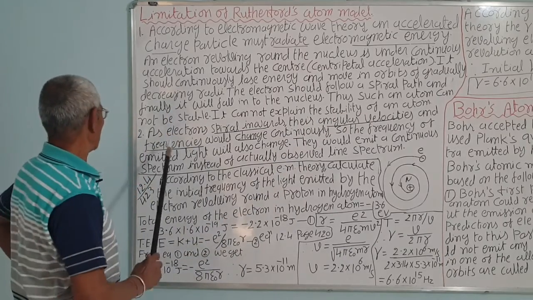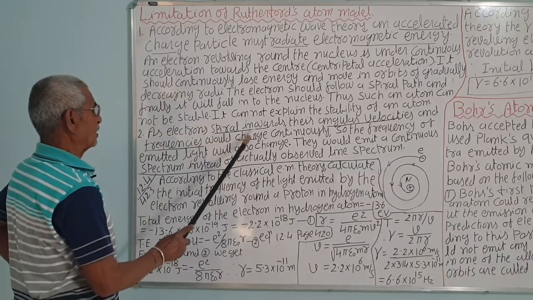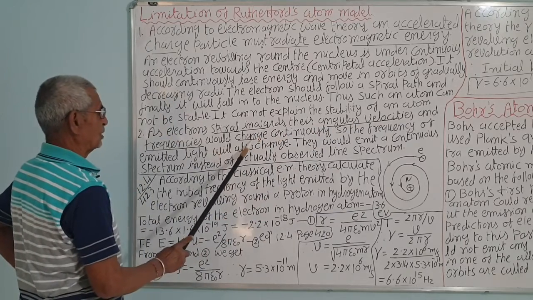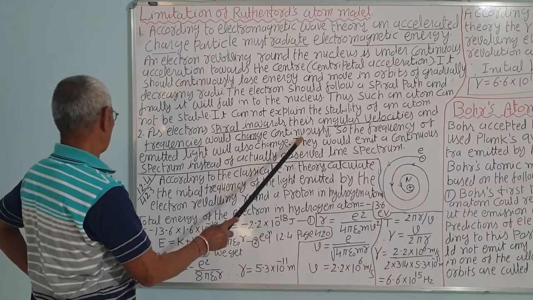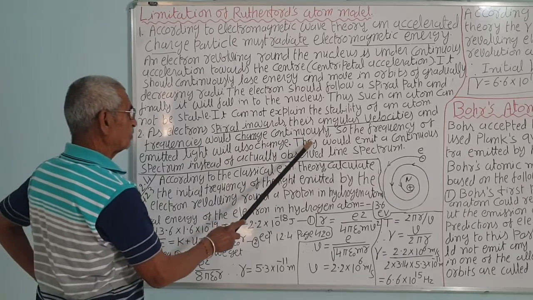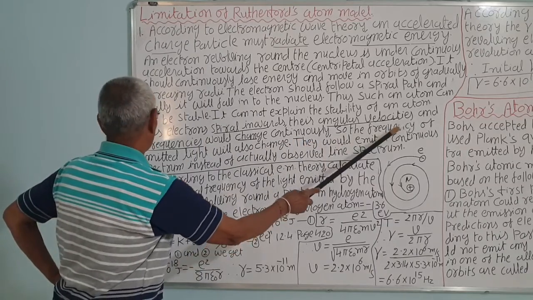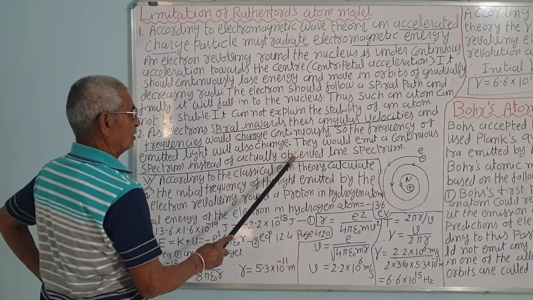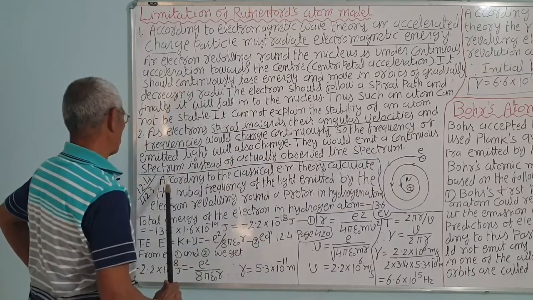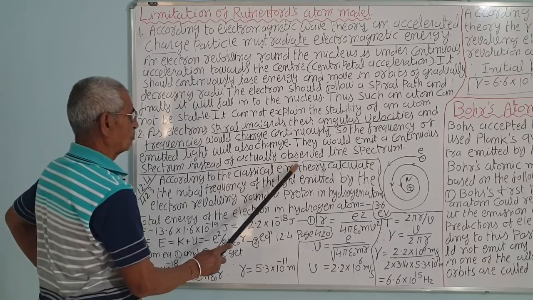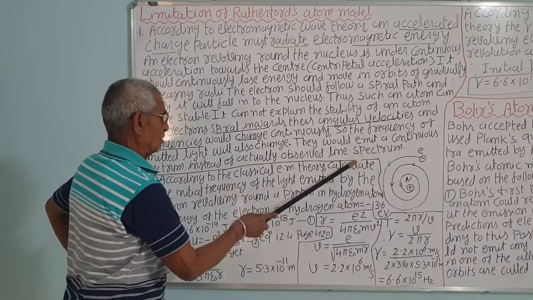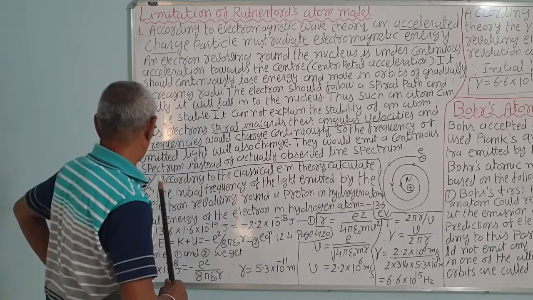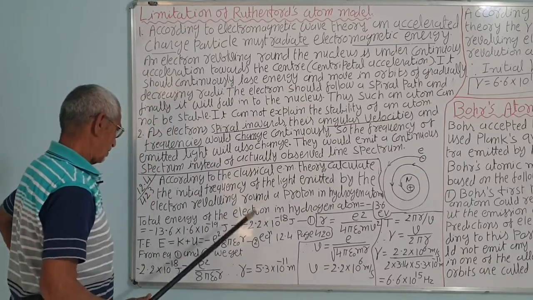Number 2, as electrons spiral inwards, their angular velocity and frequency would change, that is, decrease continuously. So, the frequency of the emitted light will also change. They would emit a continuous spectrum instead of the actual observed line spectrum. That is, a characteristic spectrum is observed practically in the laboratory, correct?